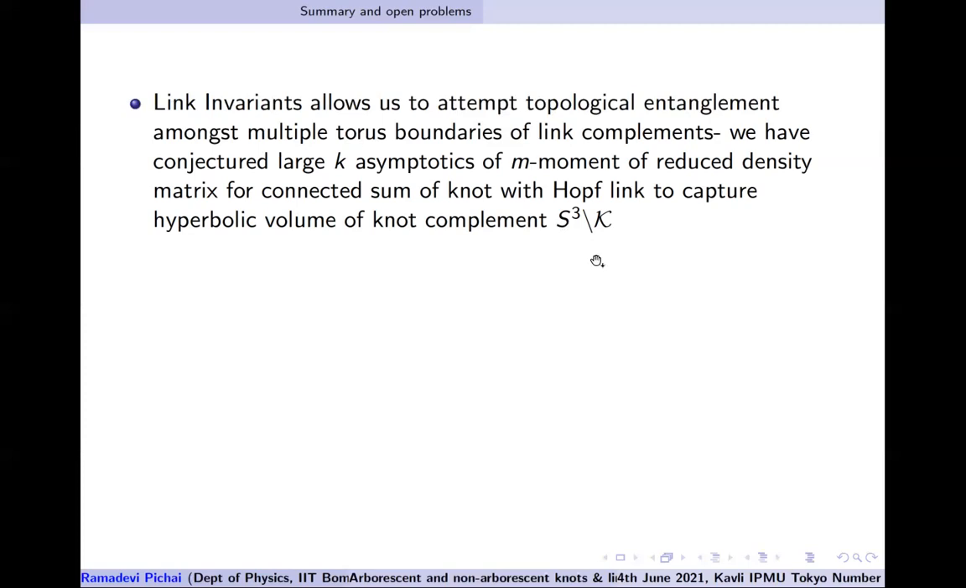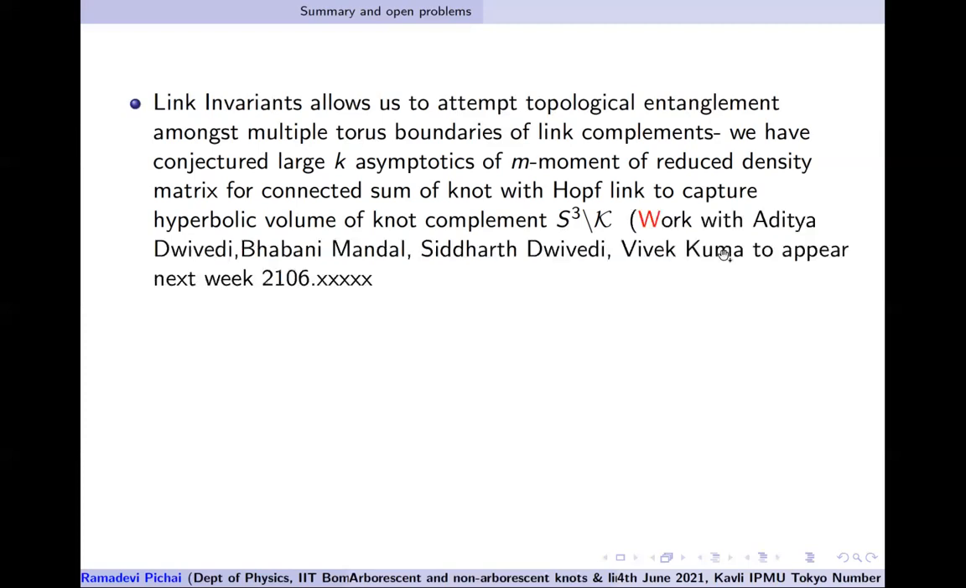So this paper is going to appear soon. I was hoping to finish this before this talk to show some details of the paper. There are some finishing touches left, unfortunately. Hopefully, we'll put it up on the arXiv early next week. And this is the work with Aditya Dwivedi, Bhavani Mandal, Siddharth Dwivedi, Vivek Kumar Singh, and it should appear soon. You can watch out for it.